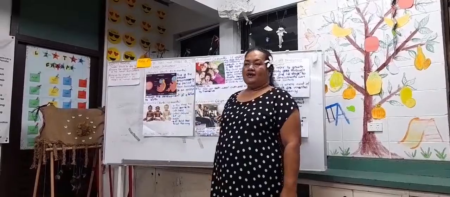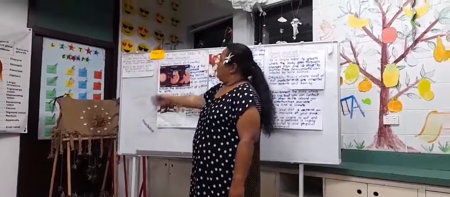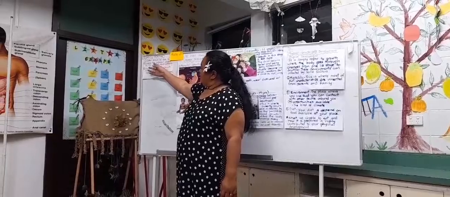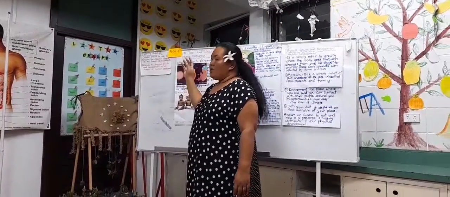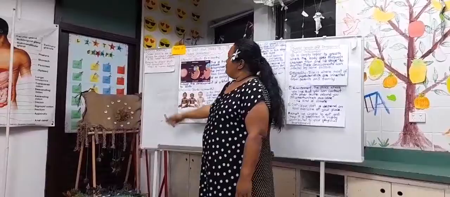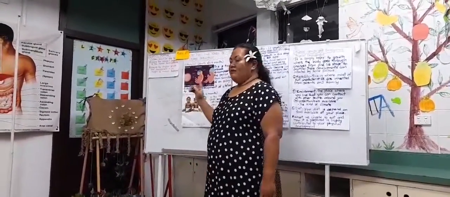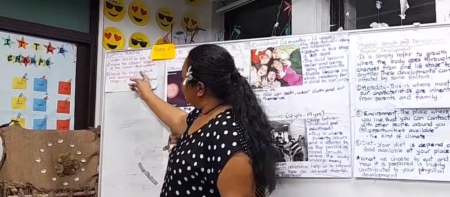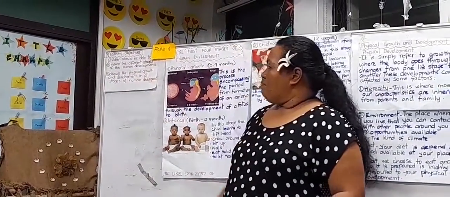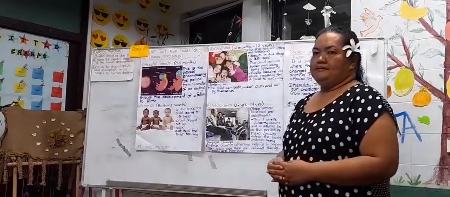Before we start, we have to look at our learning objectives. The first one is that children should be able to name the different stages of human development. You have to name the different stages of human development. The next one is to discuss the physical growth and development in all stages of human development.